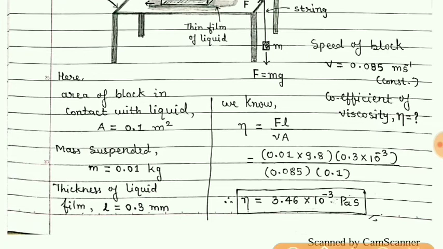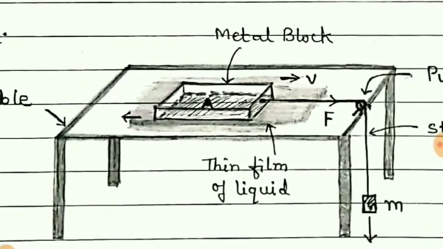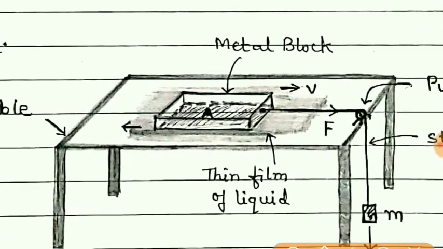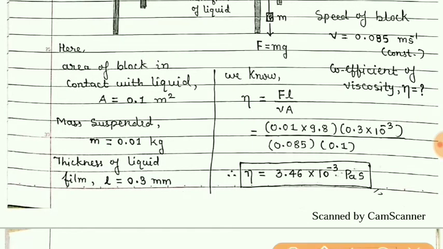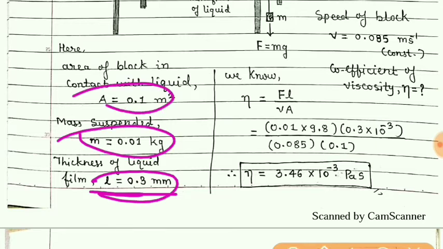Mass which was suspended here is given 0.01 kg, and given that the thickness of the fluid between the metallic block and the surface of the table is L equal to 0.3 mm. So students, these are the given things and we need to find the coefficient of viscosity.